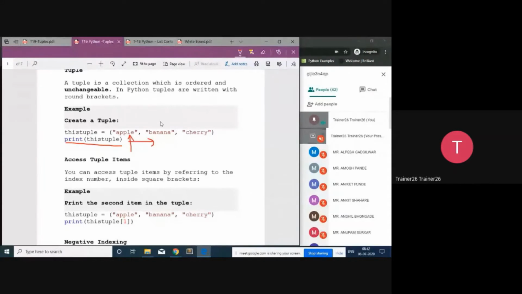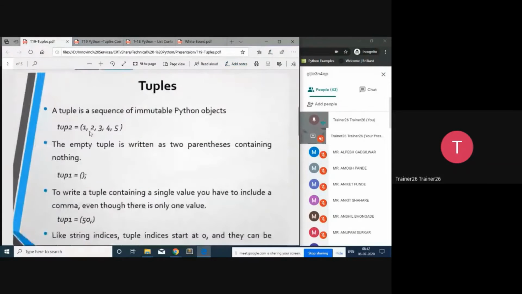But today we are also going to see one example: if we have a requirement to change the tuple, how we can change it. That is also we are going to see. So let's see a little bit of theory.